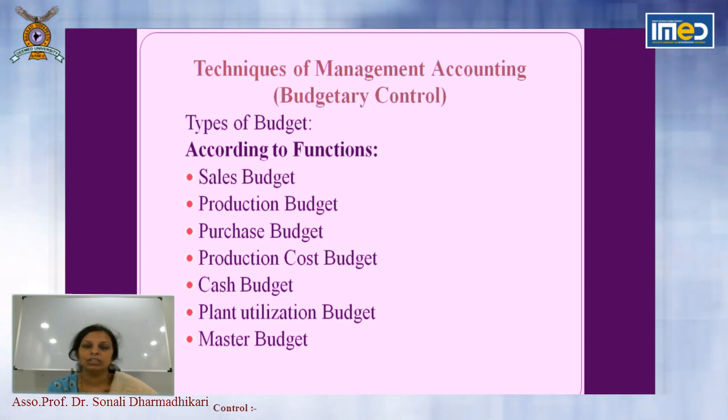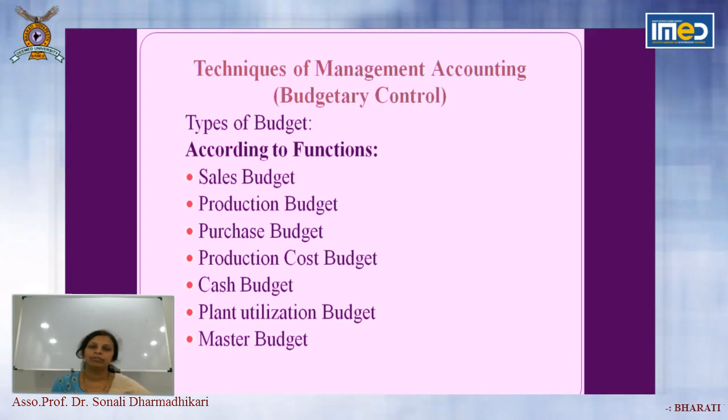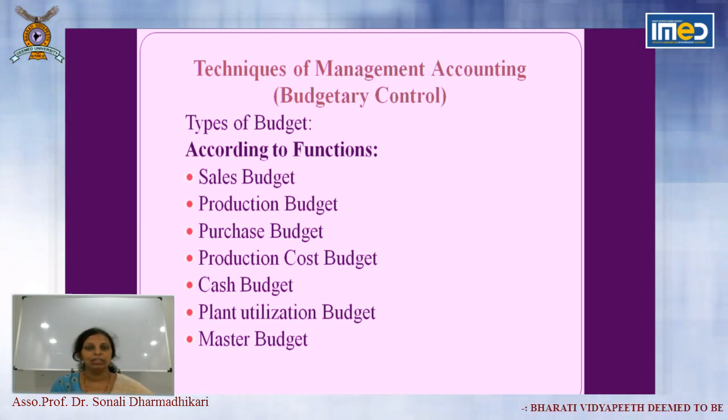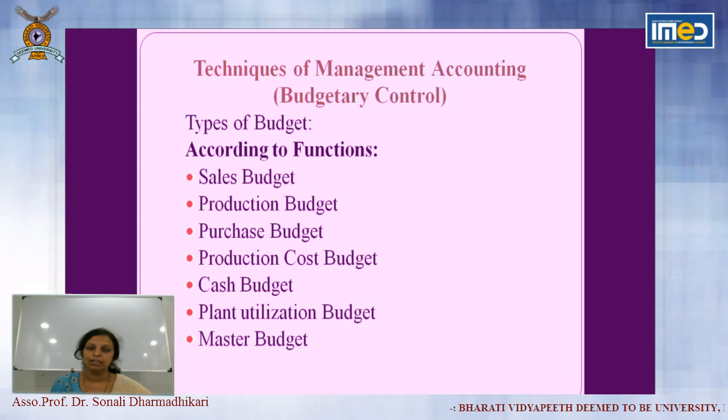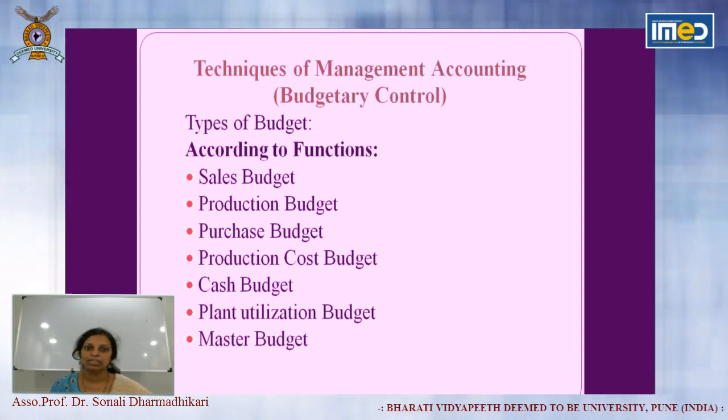The organization will study what sales are required and what the demand in the market is, and accordingly first they will decide the figure of sales. Suppose you want to sell 15,000 units, then the whole budget will be prepared for 15,000 units. So first you will prepare the sales budget, and the quantity and the price will be fixed through the sales budget.